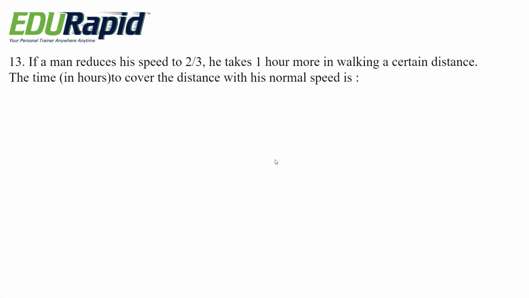Next question. If a man reduces his speed to 2 by third, he takes 1 hour more in walking a certain distance. The time in hours to cover the distance with his normal speed is 2 hours, 1 hour, 3 hours, 1.5 hour.